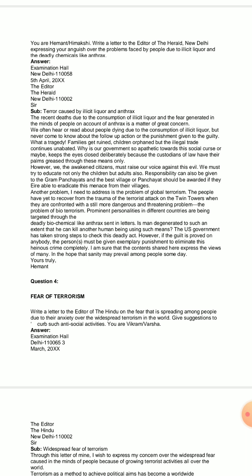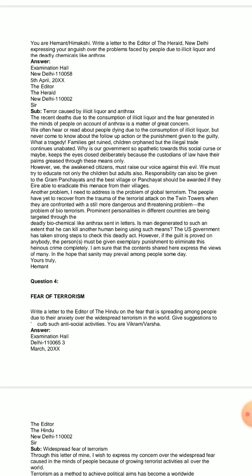So let me continue. We often hear or read about people dying due to the consumption of illicit liquor, but we never come to know about the follow-up action or the punishment finally given to the main culprit or the main guilty person.